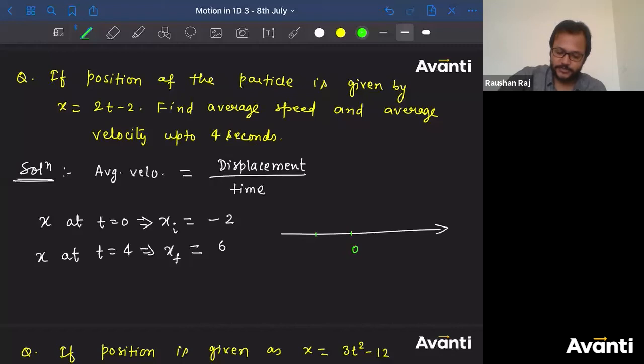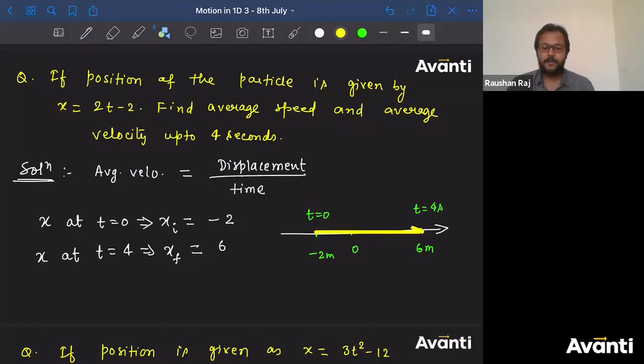At t equal to 0, the particle was at -2. This was the position. At t equal to 4, the particle is at 6 meters. Tell me, what is the displacement? Can I say that if I use a thick line, this is the displacement? All right. So what is the displacement here?